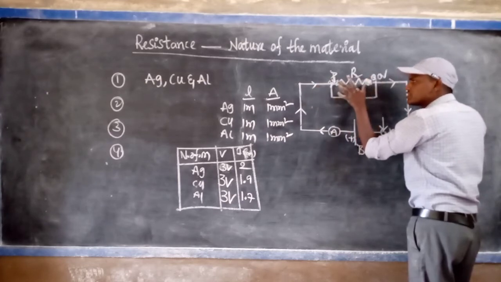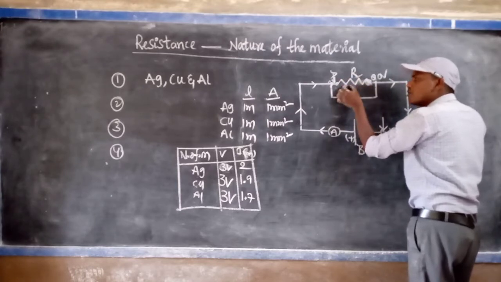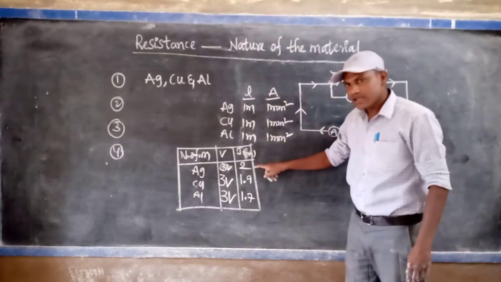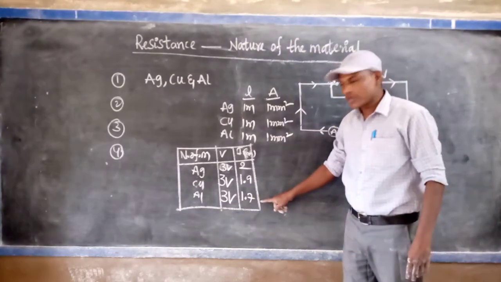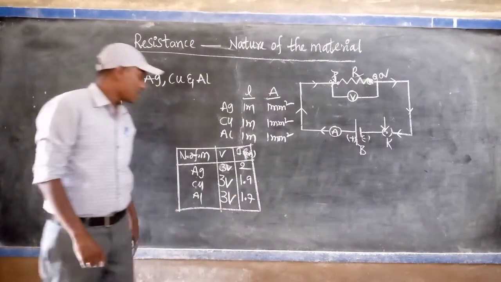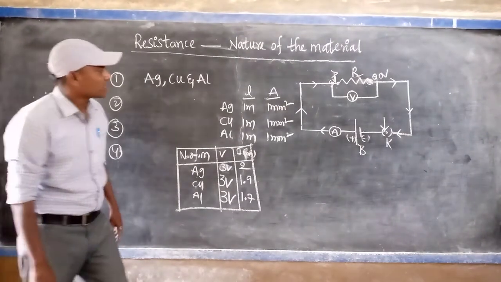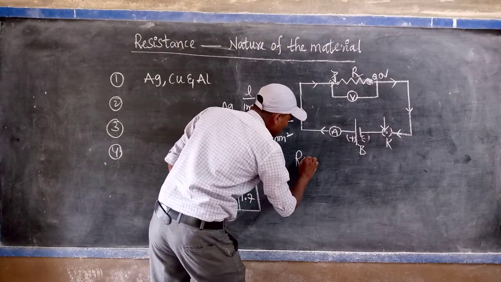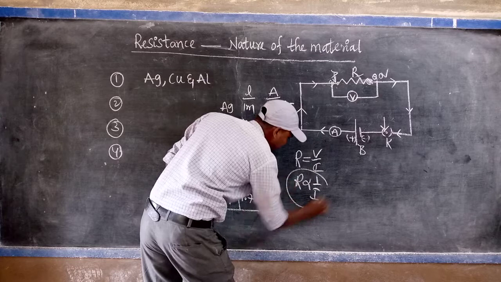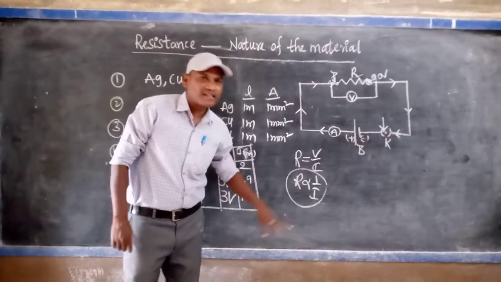That's why the potential difference is the same, but what you observe is that the flow of current, or the current allowed by the material, is different. Silver allows the higher current, aluminum allows the lower current among these three, and copper is moderate, slightly less than silver. From this, what you understand is that, according to Ohm's law, R equals V upon I. Then R is inversely proportional to the current. So if the resistance of a conductor increases, the flow of current decreases.